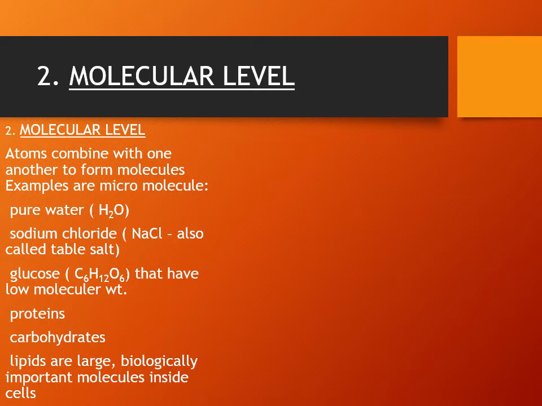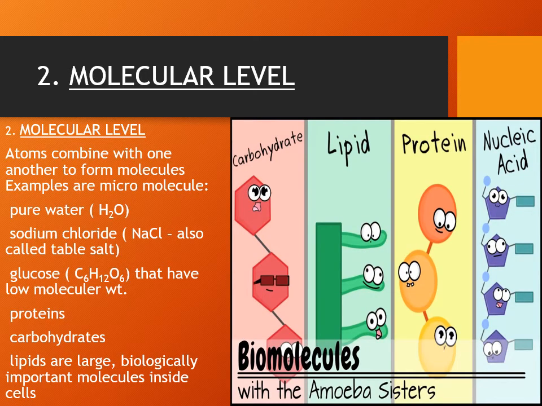These are large in size and biologically very important molecules inside the cell. Carbohydrates, lipids, proteins and nucleic acids are a major part of all living organisms, so they are called biomolecules.